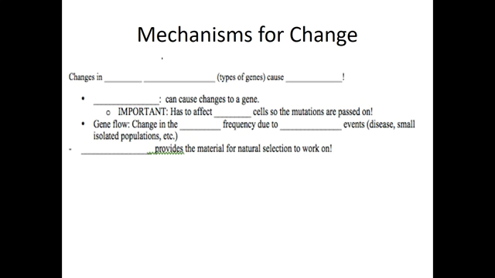All right, so we're going to be talking about how evolution actually happens, so the mechanisms. So we know that evolution happens. We have evidence that evolution has happened, which we know is the change over time of organisms. Now we're going to investigate or find out how evolution actually happens. So, mechanisms for change. If there's a change in the gene pool or the change in the type of genes that are available in a population, that can cause evolution.